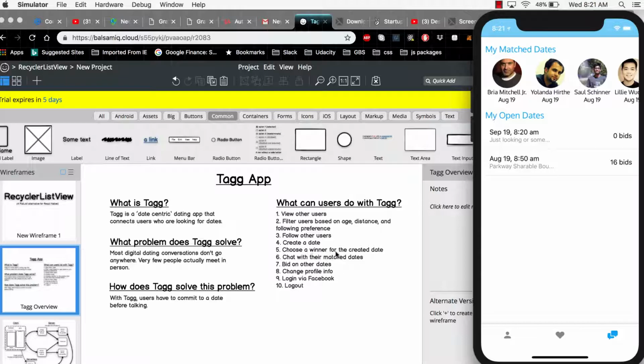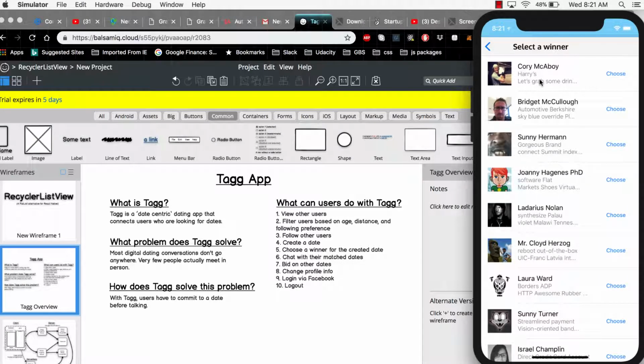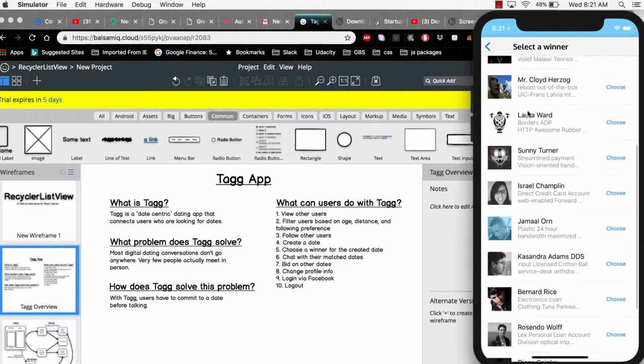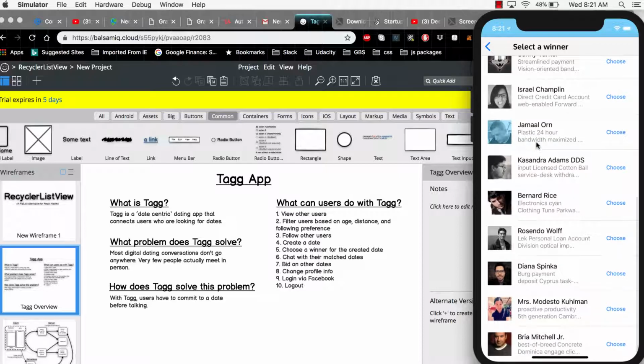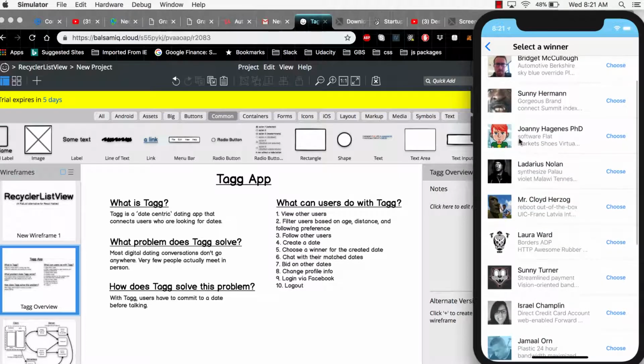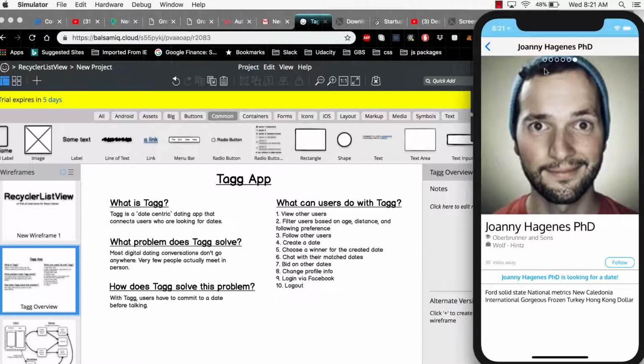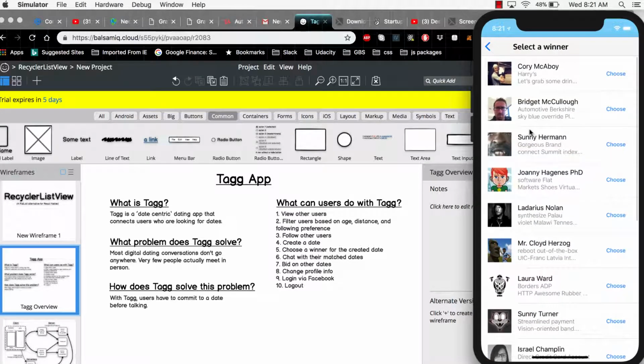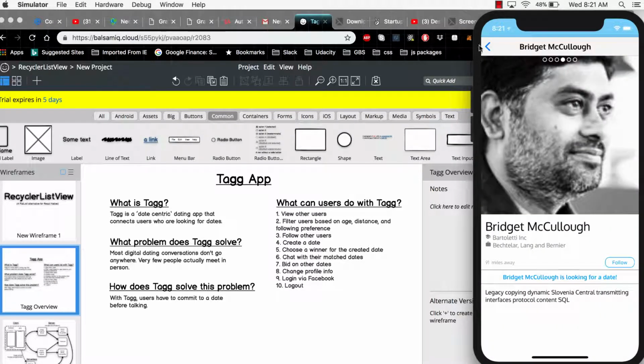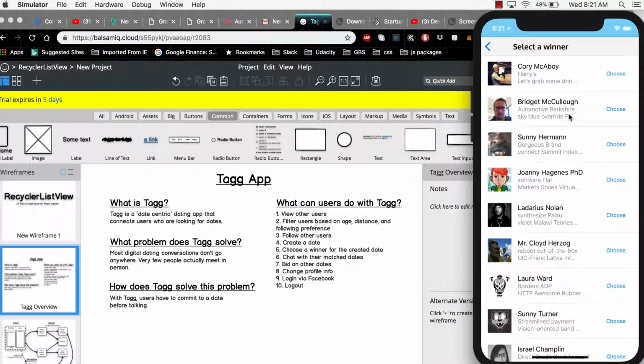So the next use case is choosing the winner for the created date. If I come into this date, I can see a list of users who have bid on this date in the past, and I can scroll through and see all the users that have bid on it. If I wanted to, I could take a look at a user, get some more information on them, and scroll through here. Eventually I would make an educated decision on who I would accept for this date, and then I would click choose, which would create a new match date.